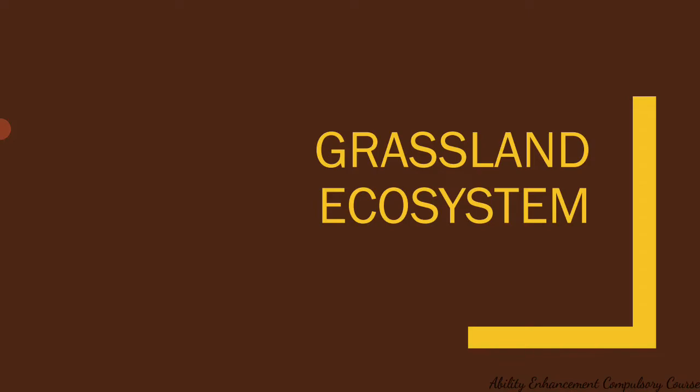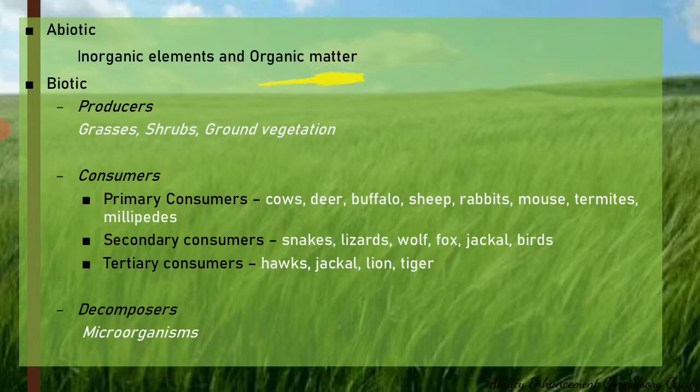These arise due to moderate rainfall. The reason these kinds of regions have more grasses and fewer trees is because of their rainfall pattern. They receive moderate rainfall, and that is the reason they are characterized by grasses, or a grassland ecosystem. So in such an ecosystem, the abiotic components include inorganic elements and organic matter in the soil, as well as dead organisms, but the abundance is lesser than in forests. You do find organic and inorganic matter in the soil, but it is not as abundant, or the soil is not as rich as in a forest ecosystem.